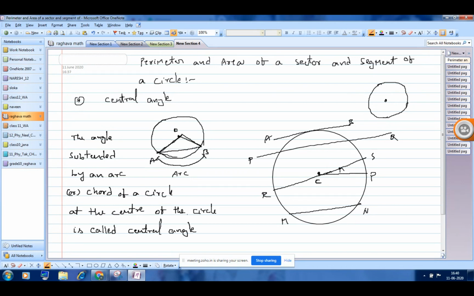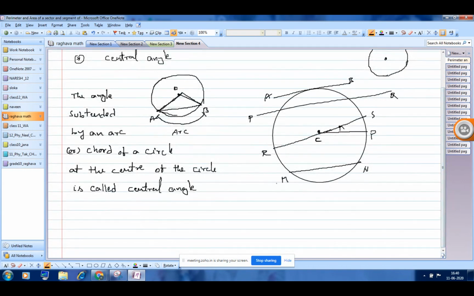So in this case, I can say the central angle is angle AOB. Angle AOB is the central angle.